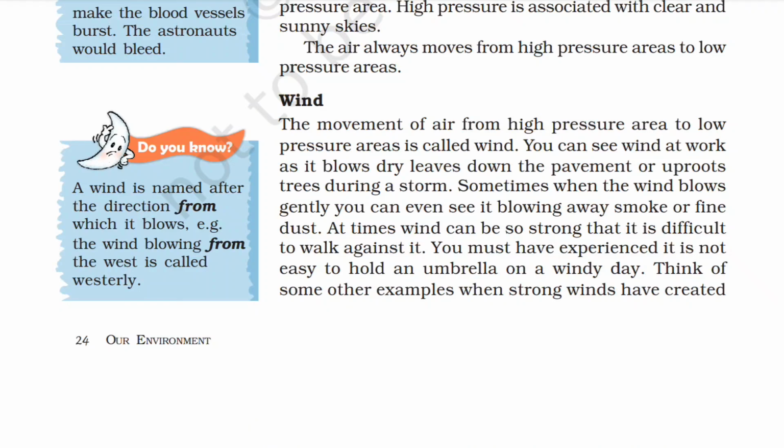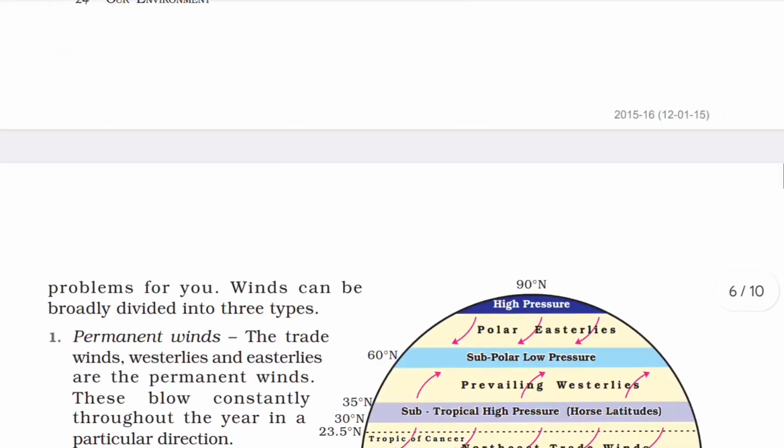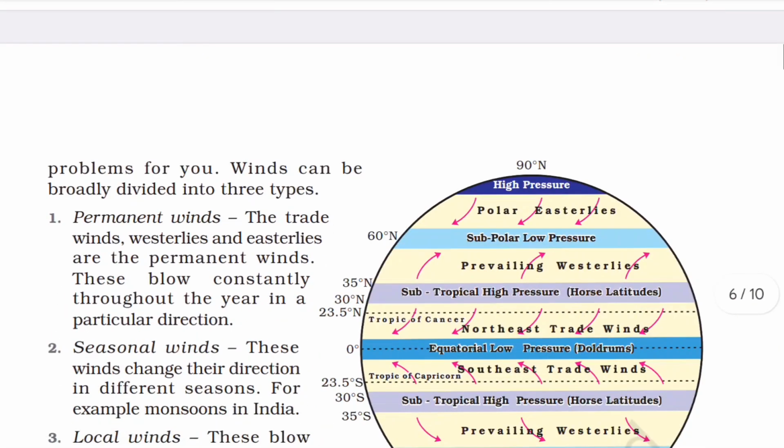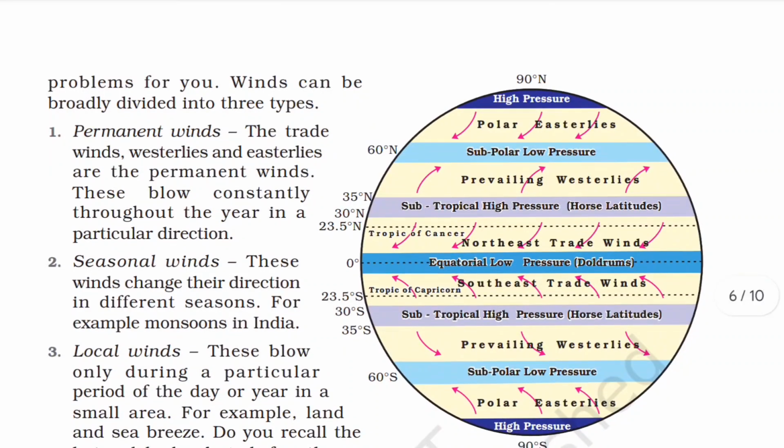A wind is named after the direction from which it blows. For example, a wind blowing from the west is called westerlies. Winds can be broadly divided into three types. Permanent winds: the trade winds, westerlies and easterlies are the permanent winds. These blow constantly throughout the year in a particular direction.